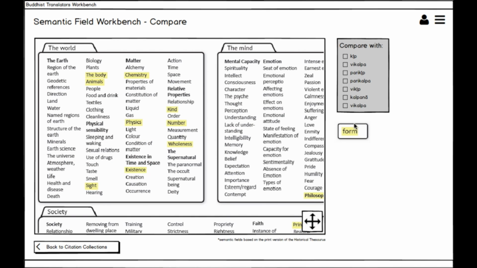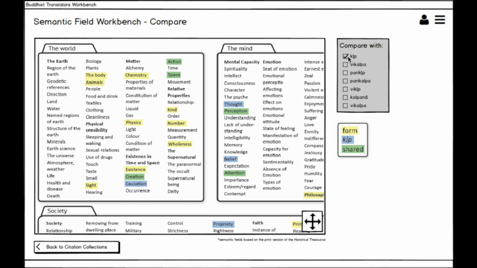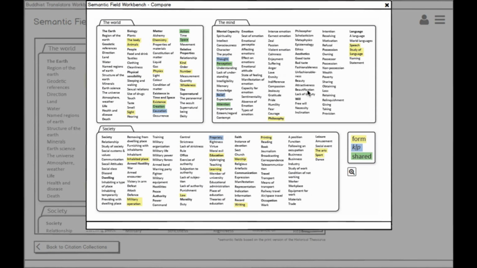Of course, the reason why form hits so many of the relevant semantic fields is that it has many senses in English. Using BTW, we can visualize the full semantic spectrum of the English form. We can also visually compare it to the semantic spectrum of kalp or any other Sanskrit word that we have annotated using the historical thesaurus categories. We can see that while the senses of form far exceed those expressed by kalp, there is some significant overlap between the semantic spectra of the two words. This confirms that we can indeed use the word form as a launchpad for our translation.